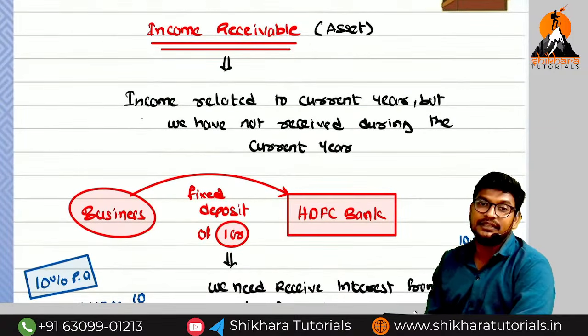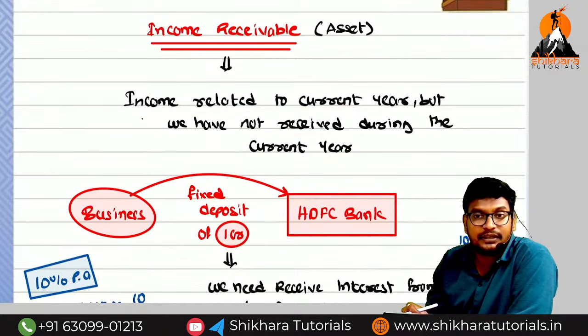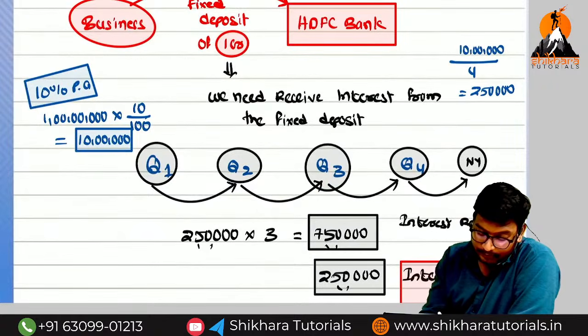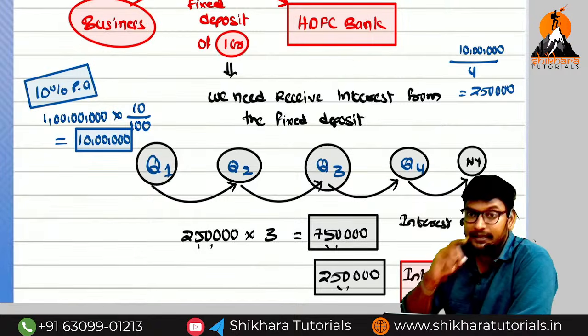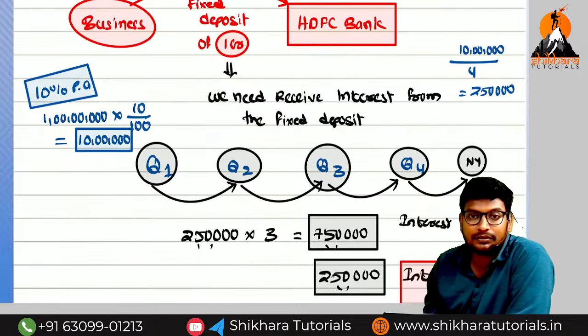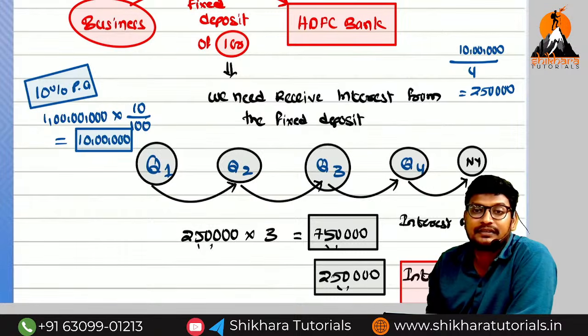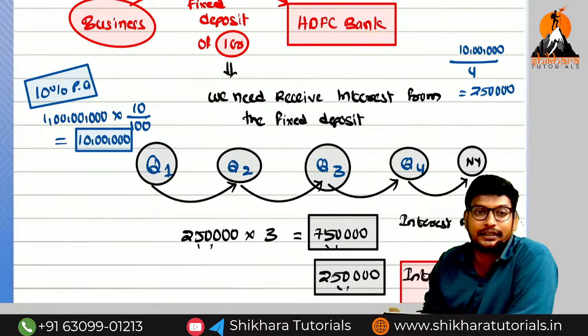Now, income receivable. What is the meaning of income receivable, sir? Income related to the current year, but we have not received it during the current year. That income relates to the current year only, but we have not received it. For example, we have made a fixed deposit in which bank? HDFC bank. 1 crore fixed deposit. If you take 12% interest, how much will we get? 1 crore into 12%, 12 lakhs. Monthly 1 lakh. We can sit and eat easily.